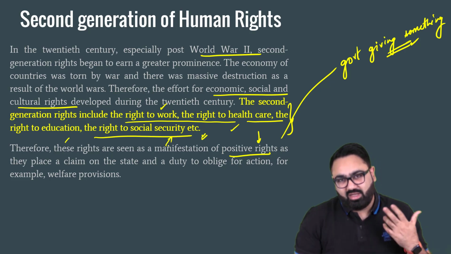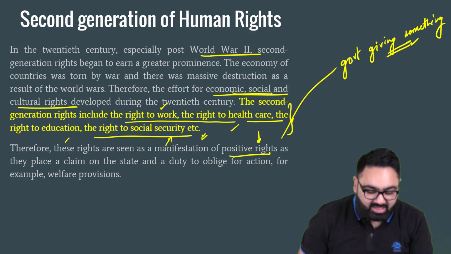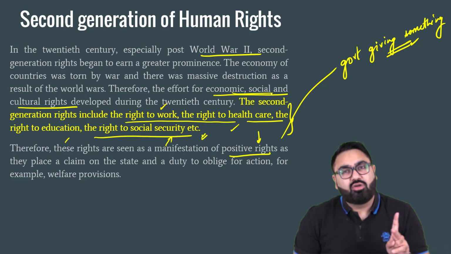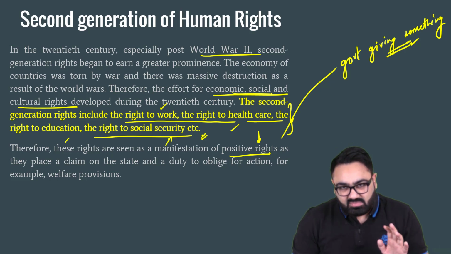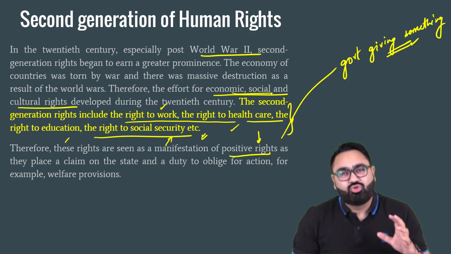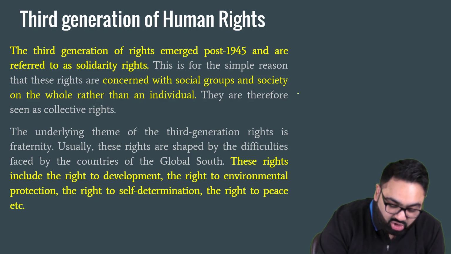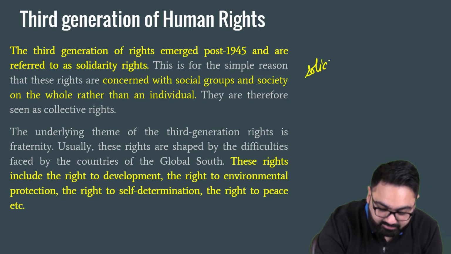So the first one were mainly social political. Second one are economic, social and cultural rights. Both of these are individual rights. In both of these cases, you will see that it is about the individuals that they are demanding something. Third generation are called solidarity rights.